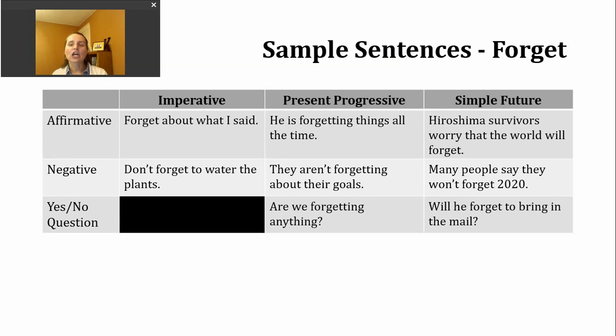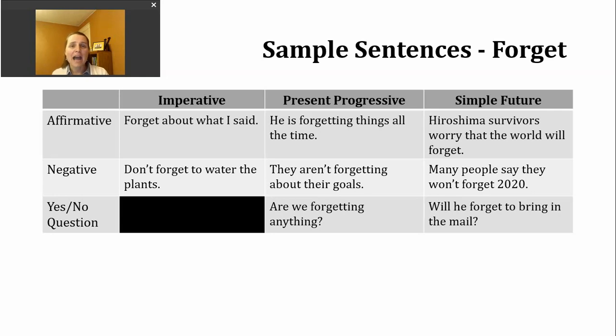Next, let's take a look at the simple future. Today, as we practice simple future, we're going to use will and then the base verb. Let's take a look at an example sentence. Hiroshima survivors worry that the world will forget. So we can see there the base verb used with will.